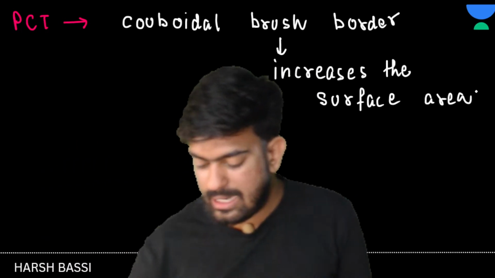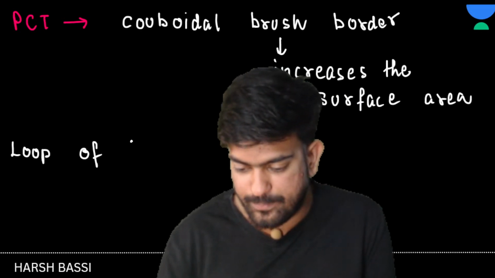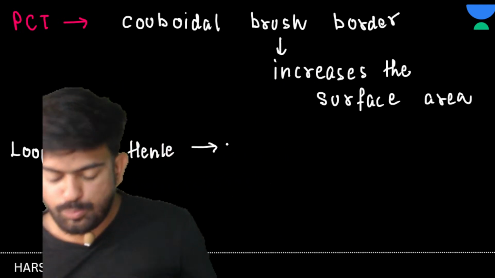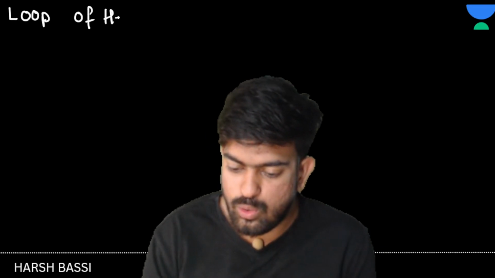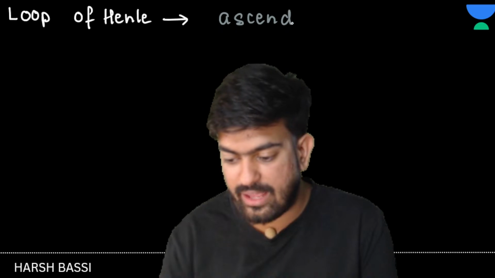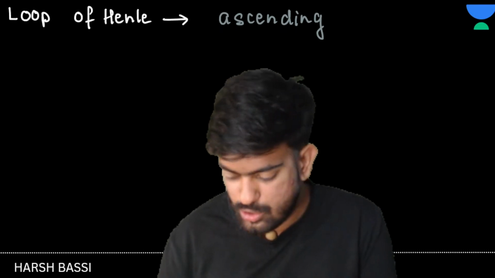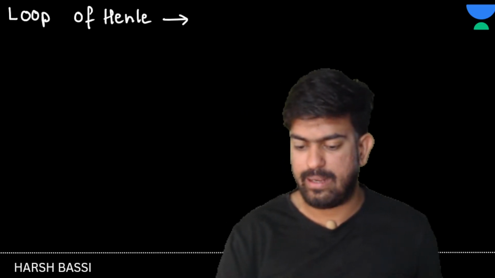Chalo. Now, let's talk about the loop of Henle. The next part is the loop of Henle. This loop of Henle is divided into two parts: one is the descending loop and one is the ascending loop. Let me write here, loop of Henle. First of all, let's talk about the descending, and then we will talk about the ascending.